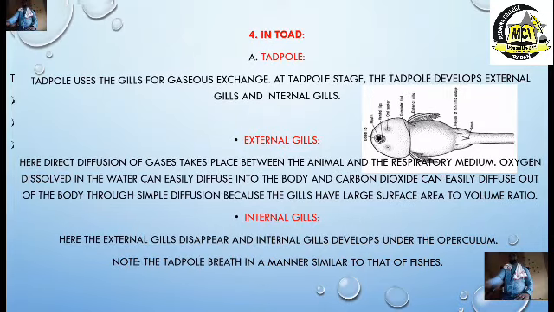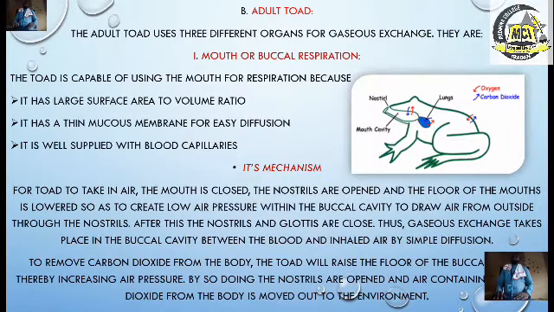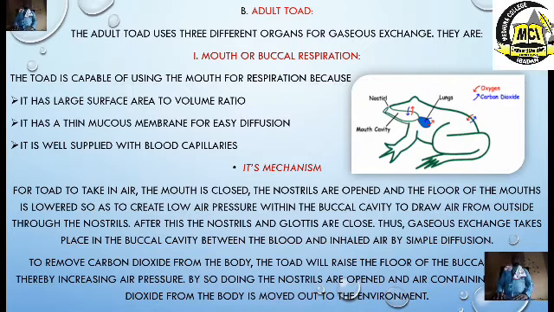Now let's go to another interesting part, the tadpole and the toad, the adult toad. This is another interesting part which we need to put our best into and pay utmost concentration, like we've paid concentration for that of the fishes. The adult toad makes use of three organs. These organs are the mouth, buccal respiration. We also have cutaneous respiration, which is the skin. Then we have the pulmonary respiration, which is the lungs.